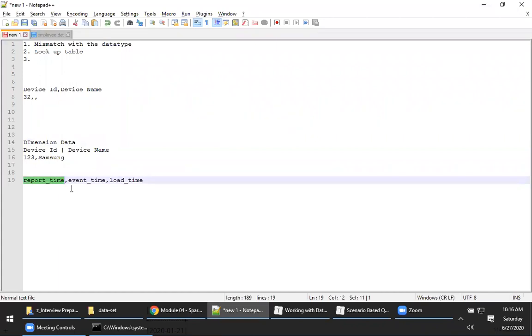Now, let me go to the topic. So you understood that we will have report time, event time, and the load time. So it is very important to deal with the date formats. Okay, let me show you some examples now. Before I proceed, any questions yet?